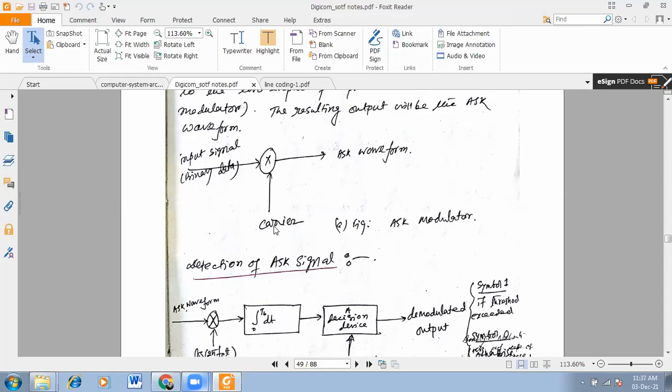Now this is the carrier wave, that is AC cos omega CT. It's multiplied with the binary data, and from the multiplier output we are getting the ASK waveform. So we are simply multiplying the modulating signal, the baseband digital binary data, with the carrier wave. Ultimately, we are getting OOK, on-off keying.